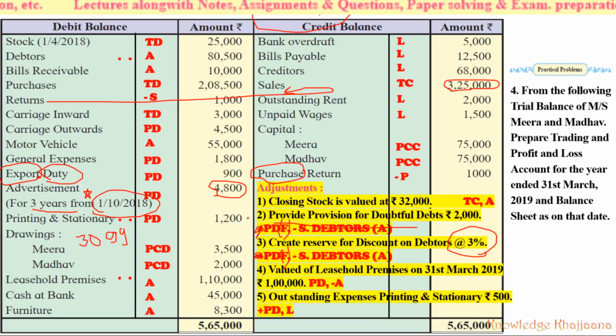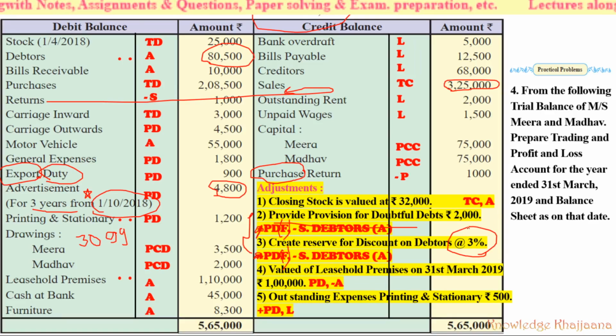But what is the basic difference between these two? See, this is what provision for doubtful debts of rupees 2,000 means among the debtors. How many debtors are there? The debtors amount to rupees 80,500. Among these 80,500, we assume that we are doubtful about the debts of customers amounting to rupees 2,000.